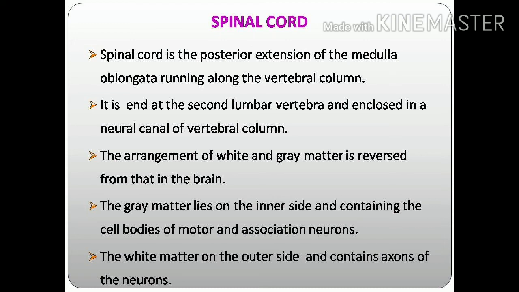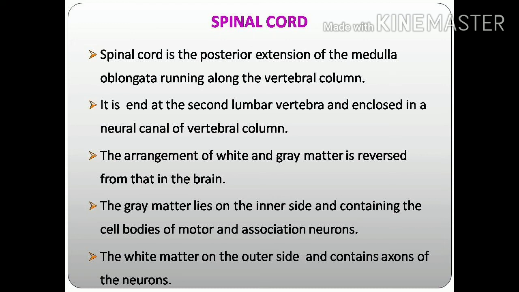In the exam, they will ask you to write the differences between the cerebrum and spinal cord in the arrangement of the neurons. In the brain, especially in the cerebrum, the grey matter is the outer region, so the cell body is in the outer region. White matter is the inner region, so axons are in the inner region. But in the spinal cord, grey matter is the inner region, so the cell body is in the inner region. White matter is the outer region, so axons are in the outer region.